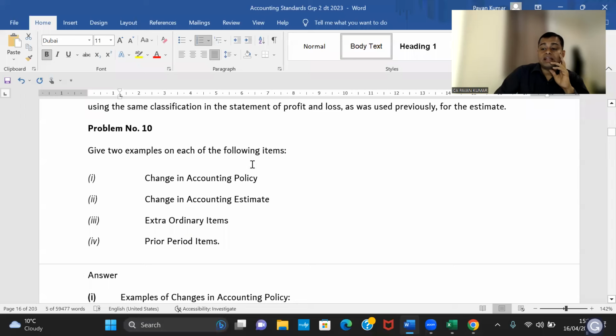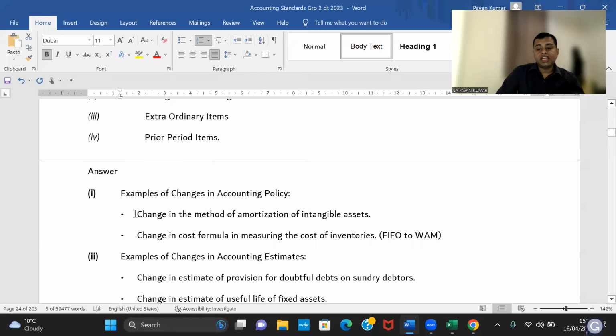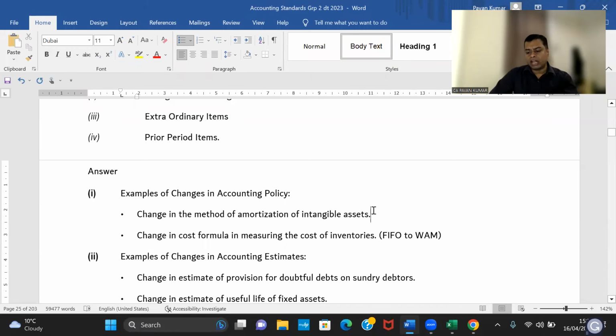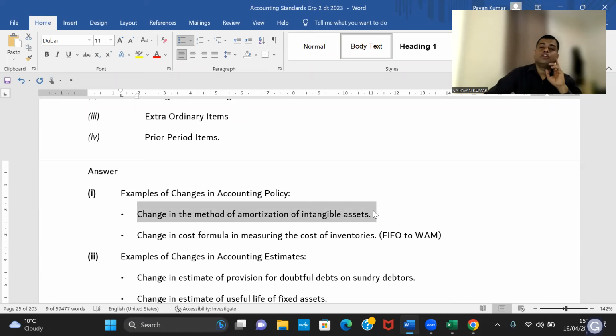Look here. Give 2 examples. Change in accounting policy, change in accounting estimate, extraordinary items, prior period items. Here, change in the method of depreciation for tangible assets was there in the ICAI book. I changed it because that is no more accounting policy. That is an accounting estimate now. So change in method of amortization for intangible asset is still considered to be accounting policy. But strictly speaking, in global accounting, this also is an accounting estimate. But in India, you can follow this.